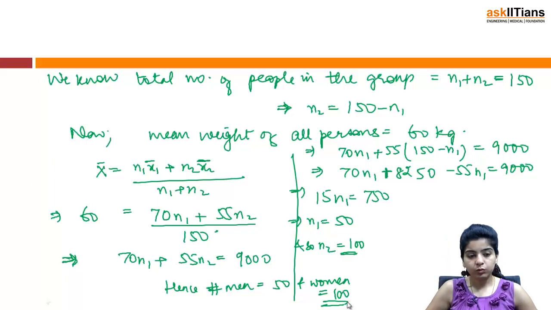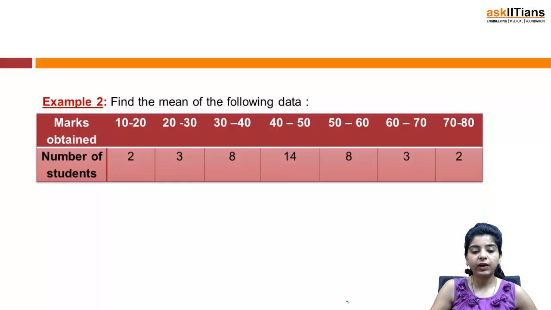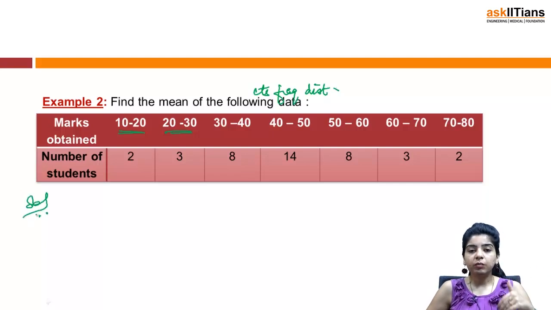So now the next question that we have is find the mean of the following data, and the data now is in the form of, you can see, intervals, so it is a continuous frequency distribution, right? So how do you proceed in such questions? You are given intervals, marks obtained, and then number of students. That means this is the corresponding frequency. So in this case you can solve this question in two ways. Let us discuss the first method.